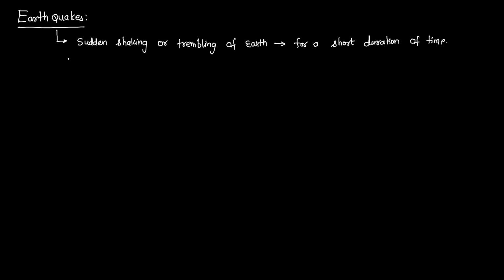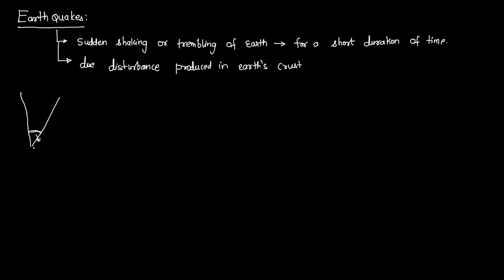Why does this earthquake take place? Actually, this earthquake takes place due to disturbance produced in the Earth's crust. We know that our Earth has different layers. What are the different layers? Let me draw this. This is the first layer, the inner layer. This will be the middle layer. This will be the outer layer. And finally, we have the Earth's crust.